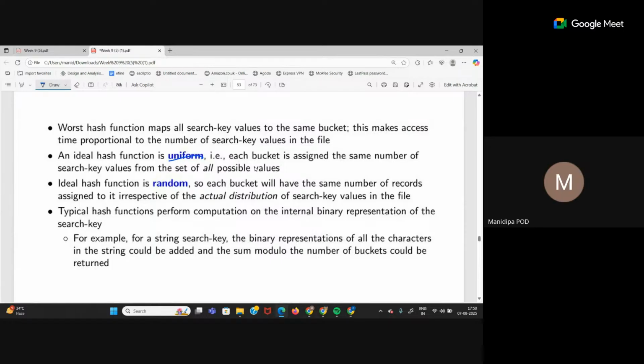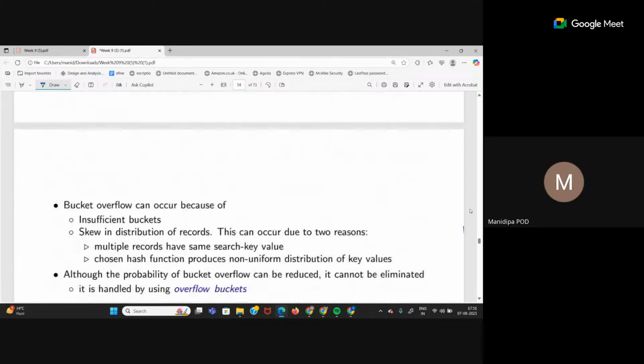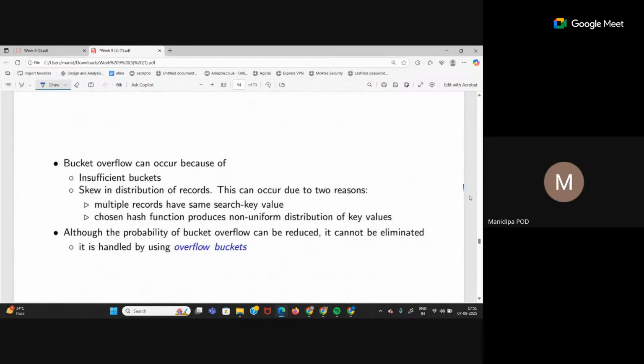There is a time crunch here, but I hope at least the idea is clear of what type of hash function we want, right? We want to reduce collisions and reduce overflow. Whenever a collision happens, that means 2 search keys are mapped to the same bucket. If this happens multiple times, that is when we get overflow, right? That is, one bucket is filled and still more records are trying to access it. So we have to do this overflow chaining. This is what we want to get rid of.